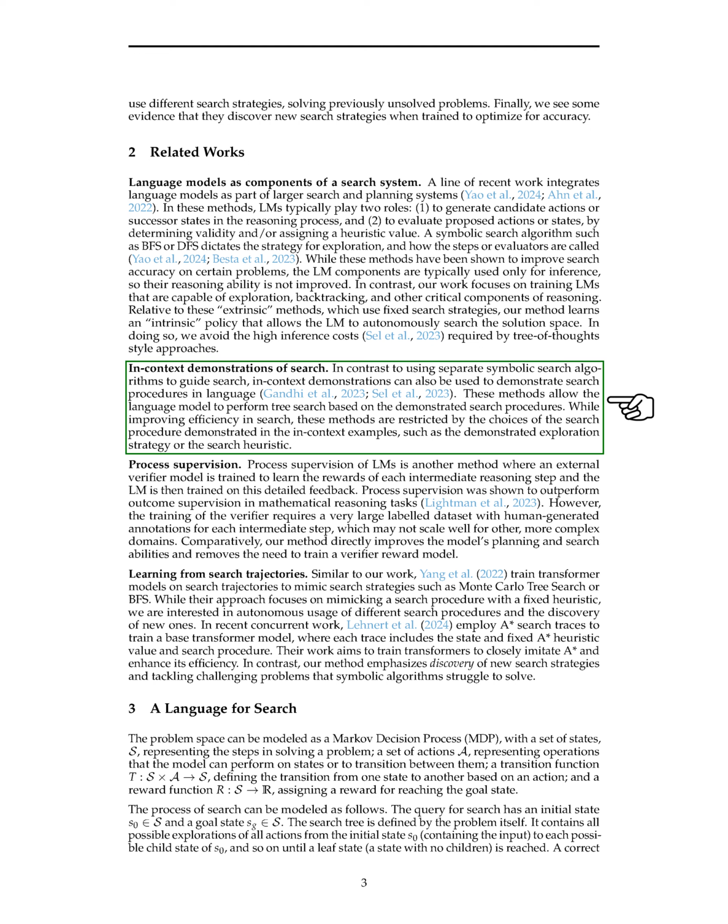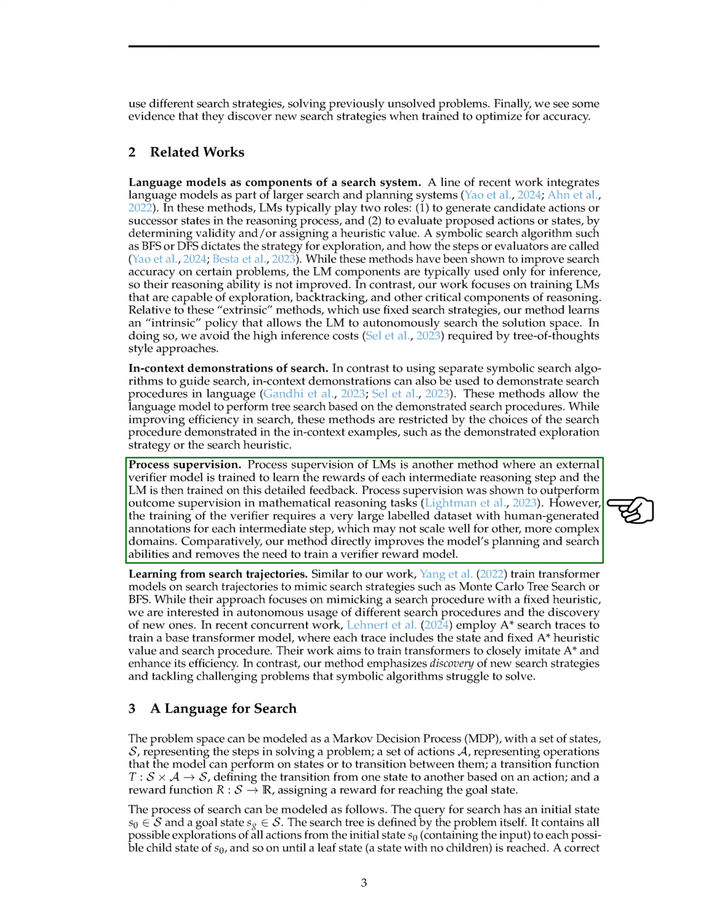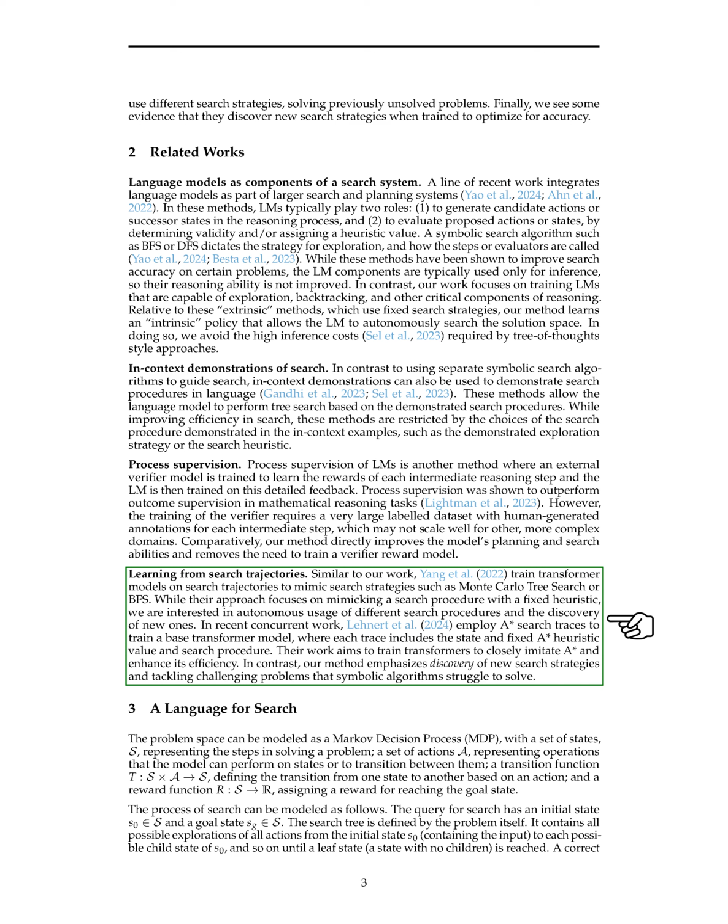Other approaches, like in-context demonstrations of search and process supervision, have limitations in terms of demonstrated search procedures and scalability. Our method directly enhances the model's planning and search capabilities without the need for a verifier reward model. While similar works train transformer models on search trajectories, our emphasis lies on autonomous search procedure usage and the discovery of new strategies, distinguishing our approach from existing methods.